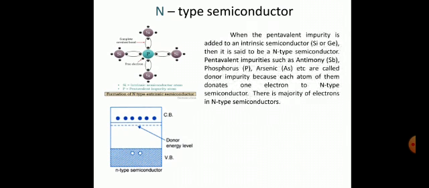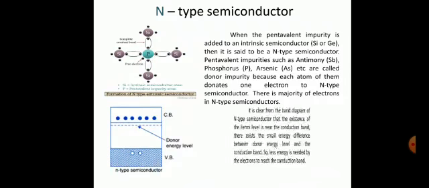When a pentavalent impurity is added to an intrinsic semiconductor, it is said to be an N-type semiconductor. The pentavalent impurities such as antimony, phosphorus, arsenic, etc. are called donor impurities because each atom of them donates 1 electron. So there is a majority of electrons in the N-type semiconductors.